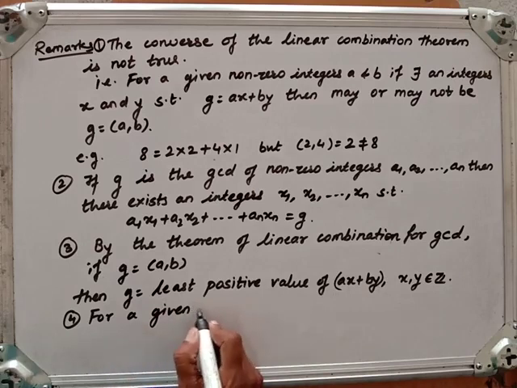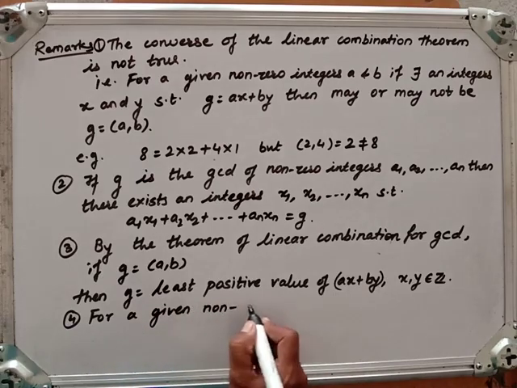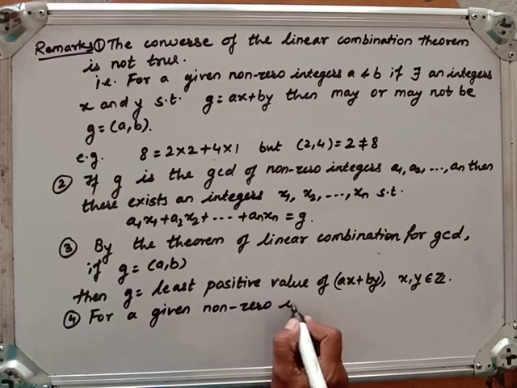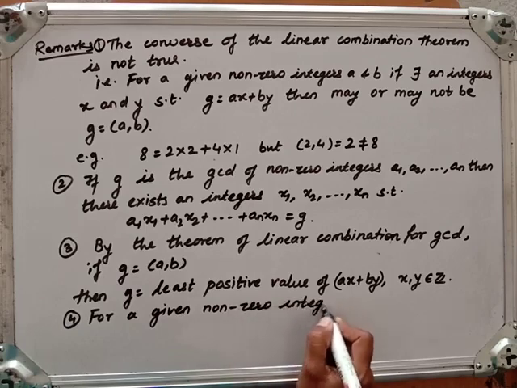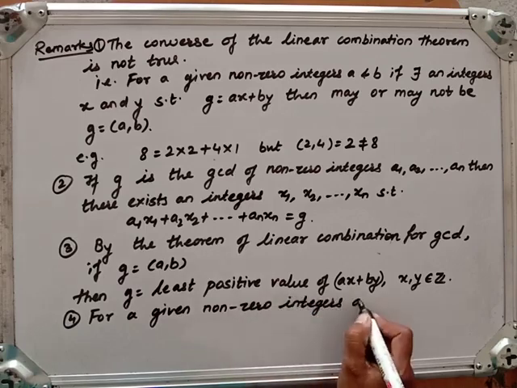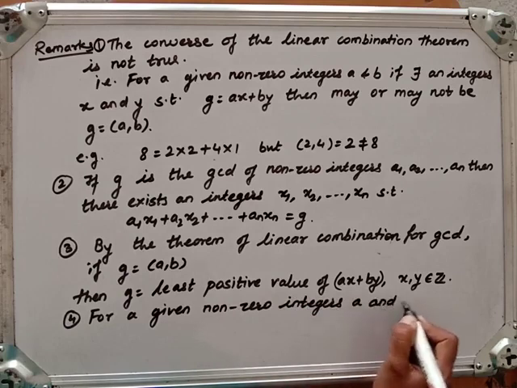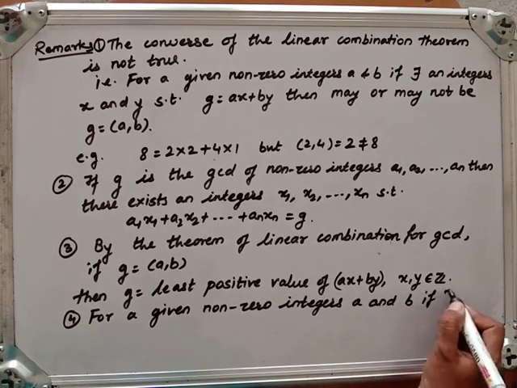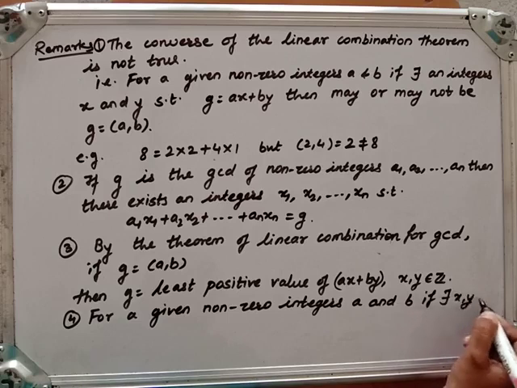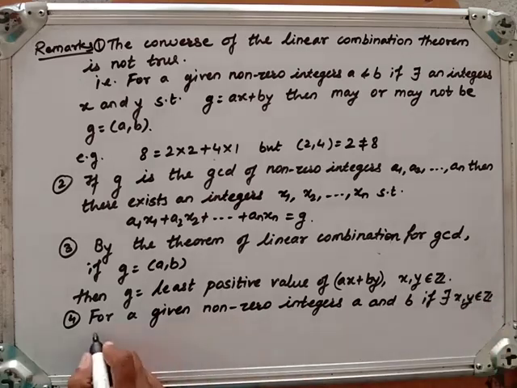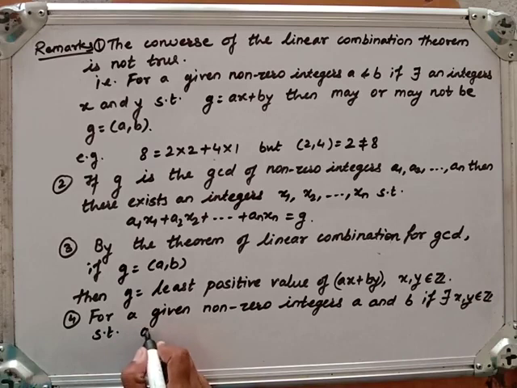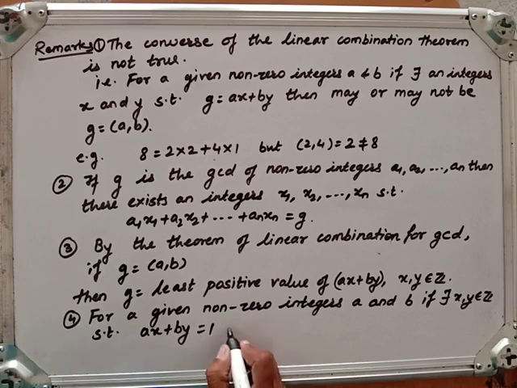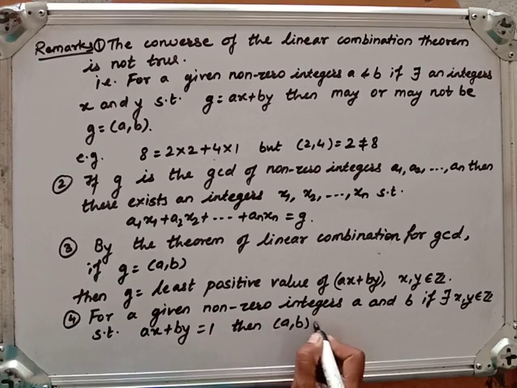Now the fourth one is that for given non-zero integers A and B, if there exist x and y belonging to Z such that Ax plus By equals 1, then the GCD of A and B is 1.